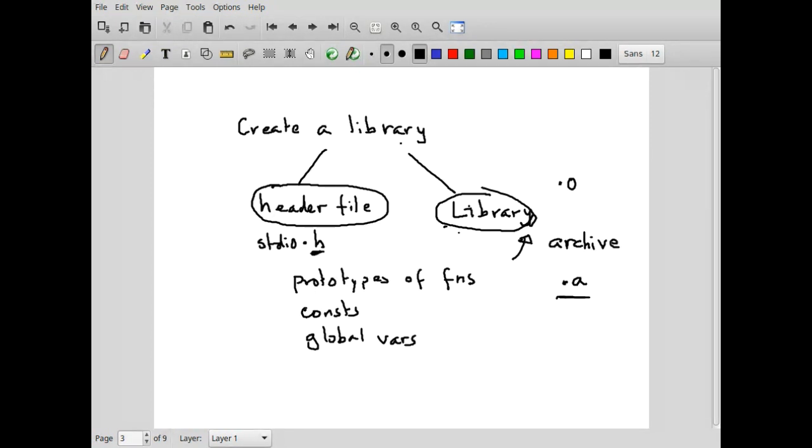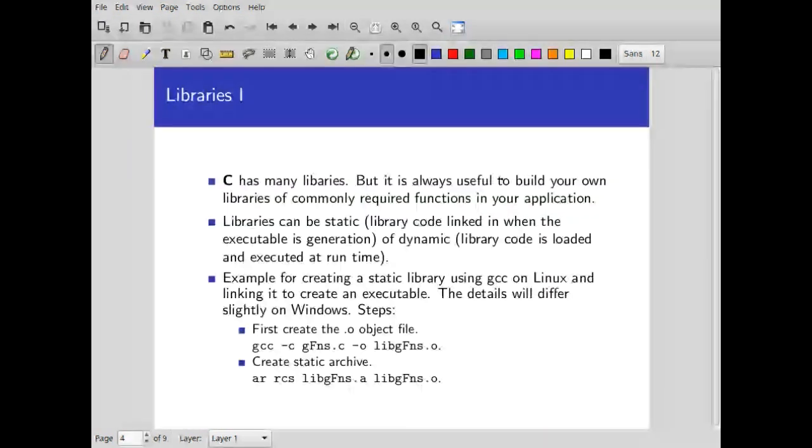So let us now go to libraries themselves. Okay, so C, as I told you earlier, has many libraries. Okay, and libraries can be what are called static and dynamic. We are not going to look at dynamic libraries right now, but basically, in static libraries, the library code is linked in when the executable is generated, right?